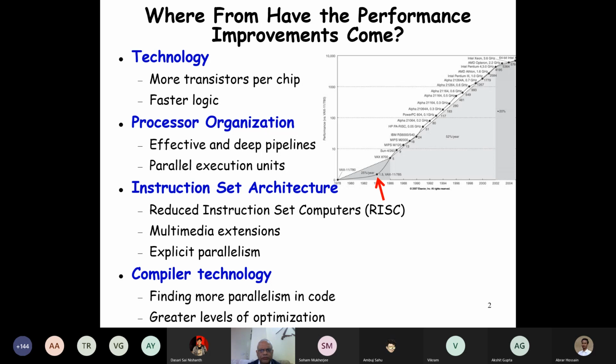And here, one of the major things came about from a very simple idea. It's so simple that you may laugh that this really caused the performance slope to change its direction. The reduced instruction set computers. As the name says, the instruction set, that is the number of instructions supported by the processor, had become too many, thousands. And then we reduced it to about 100. And that simple idea of reducing the number of instructions caused the performance slope to change. What was the reason? How did it happen?